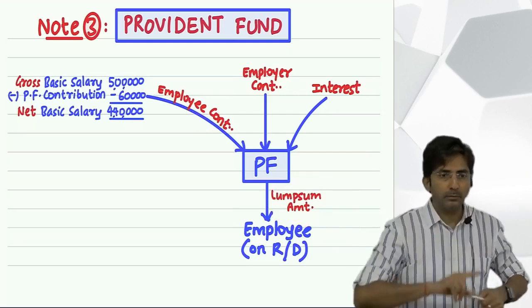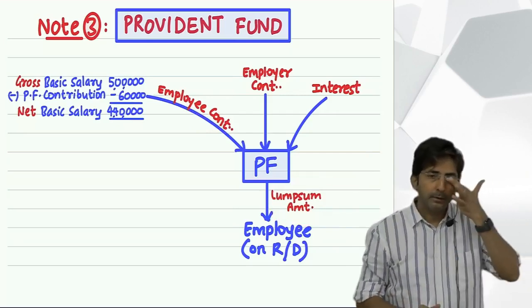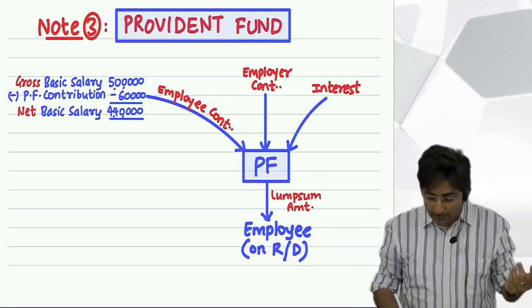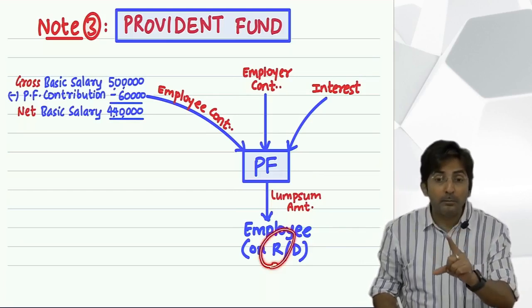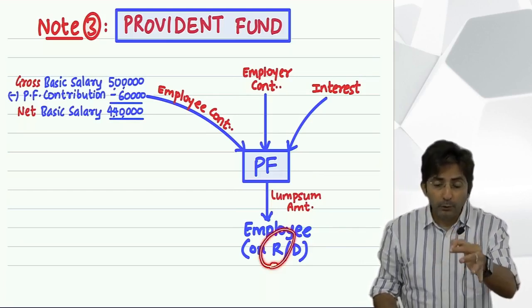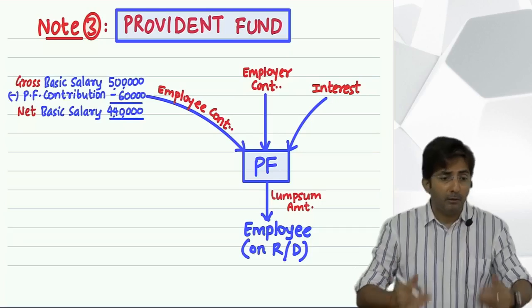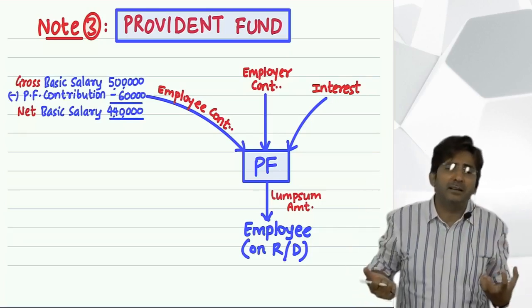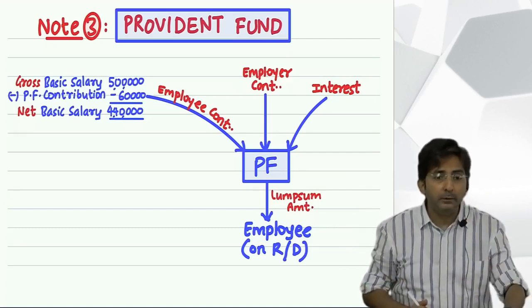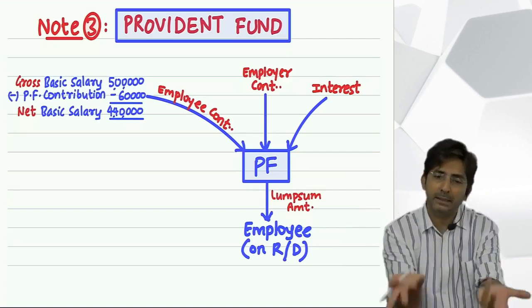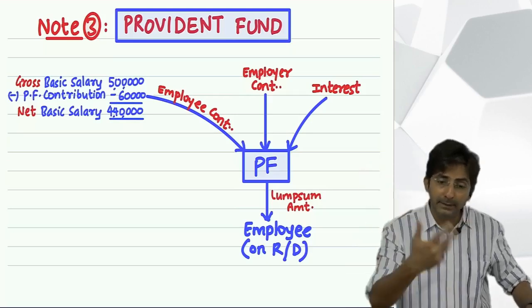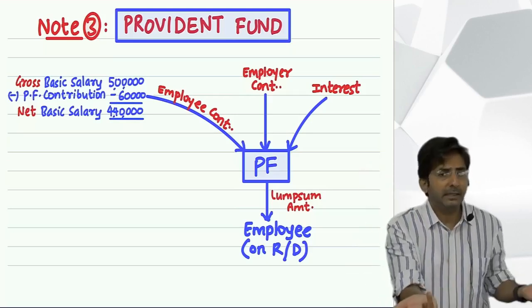Wait, he has a doubt. See, his doubt is what? What if he leaves the company? Retirement is a broad term. Whether you are removed from the company or you leave the job or you have attained the age of retirement, the moment you get disconnected from the company, it's a retirement. Take retirement in the broader sense. Leaving the job is also retirement.